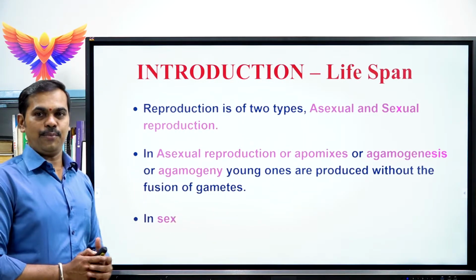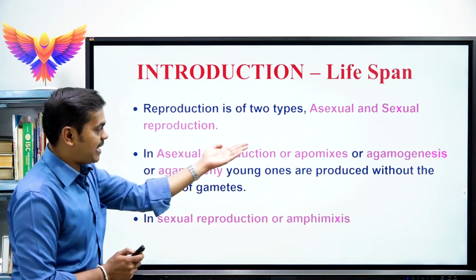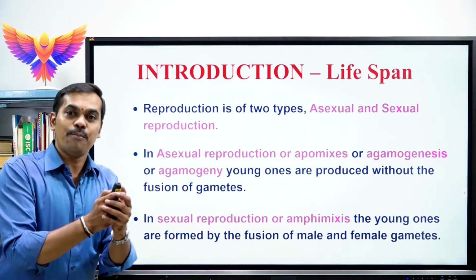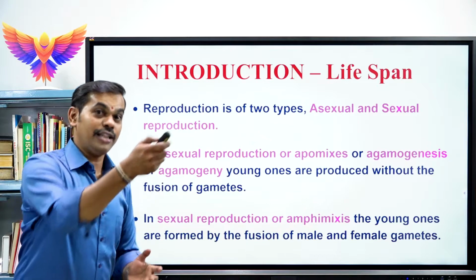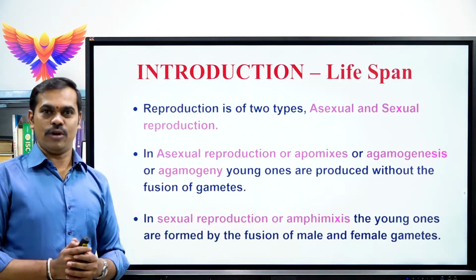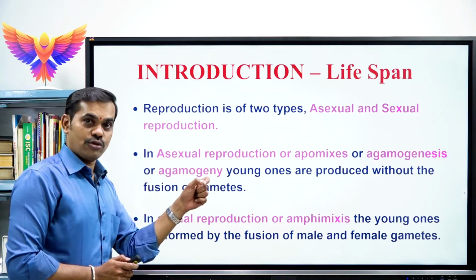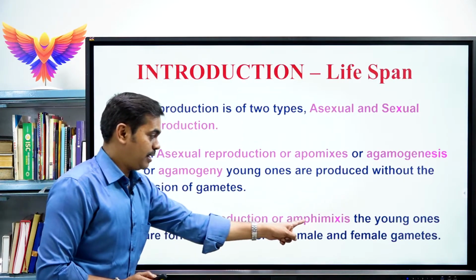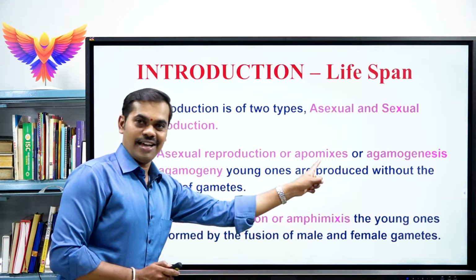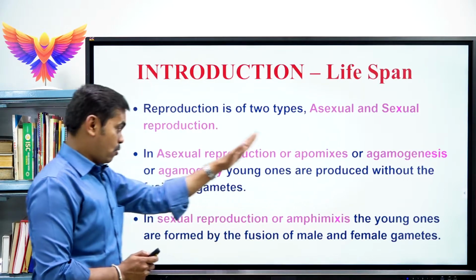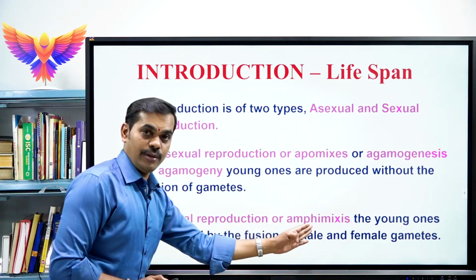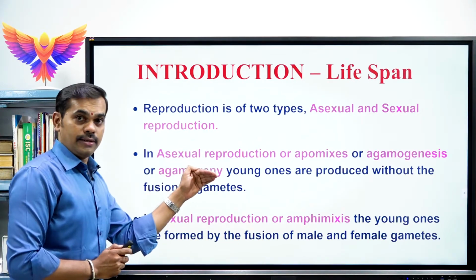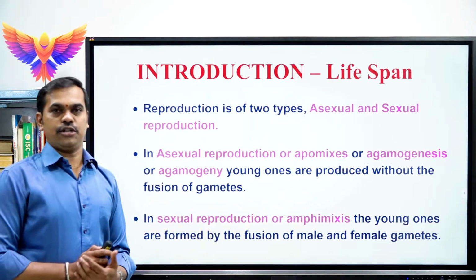Next one, sexual reproduction. In sexual reproduction, what happens? Exactly opposite to this. Here, the young ones are produced by the fusion of male and female gametes to produce a new organism. That is called sexual reproduction. Sexual reproduction is also called amphimixis. Please don't get confused between amphimixis and apomixis. Apomixis is also called asexual reproduction, whereas amphimixis is also called sexual reproduction. So I hope that you got the definition of both asexual and sexual reproduction.